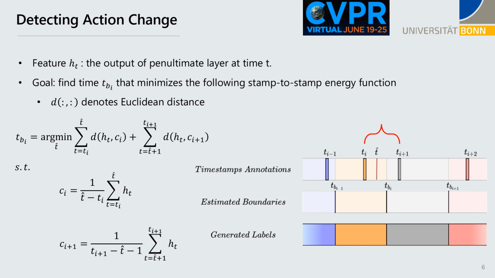D denotes Euclidean distance. For example, if we want to find the action change T_i hat, we iterate over all frames from T_i to T_i+1. Assume T hat is the current estimated time. It divides the frames into two clusters. In each cluster, C_i is the average vector. We calculate the sum of the distances between each feature and its average vector. The frame with the minimum score is the action change T_i hat.